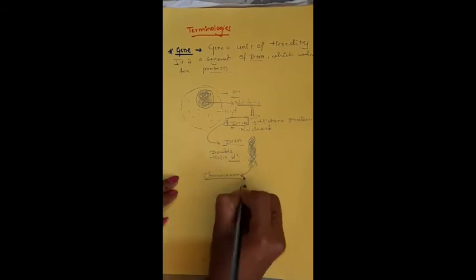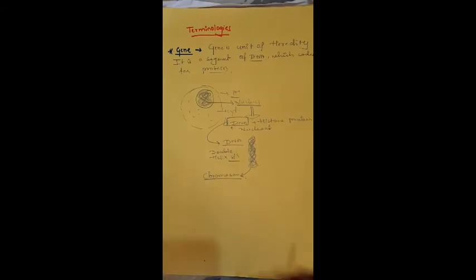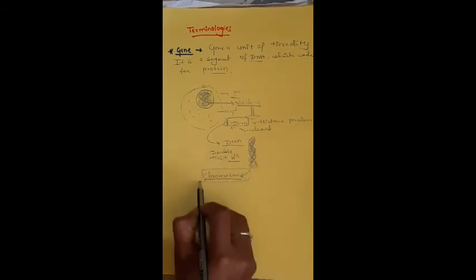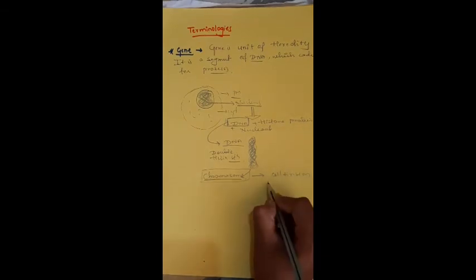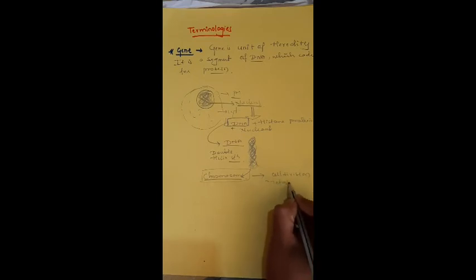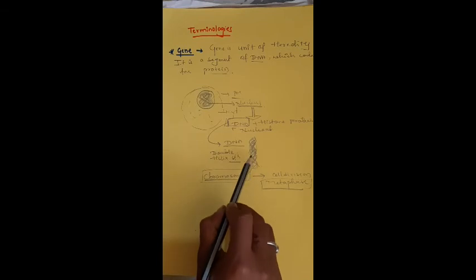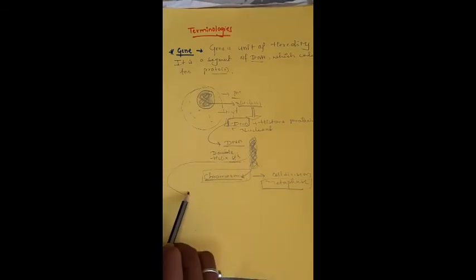Okay, then this chromosome structure you can see only at the cell division time, that is in the metaphase. Except this phase, we can see only the uncoiled chromosome or the DNA.